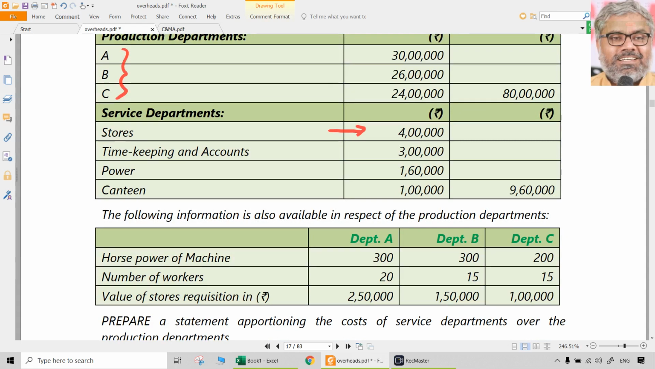What is the basis we can use for stores? Can we use this as a basis? Looks good. Value of stores requisitions? Yes. So in what ratio can it be apportioned? 2.5 is to 1.5 is to 1. So apportion that.